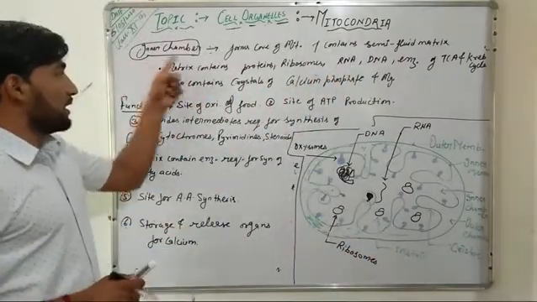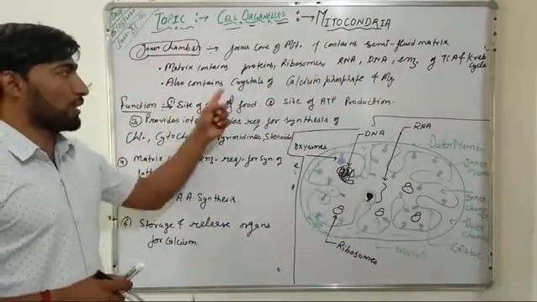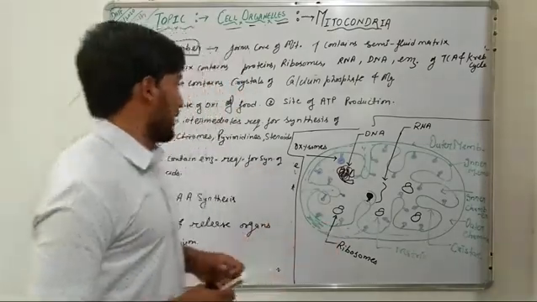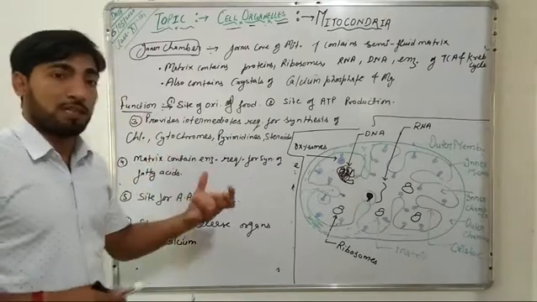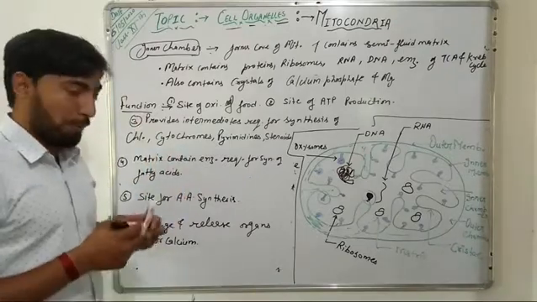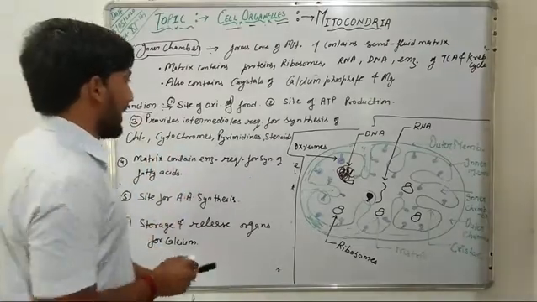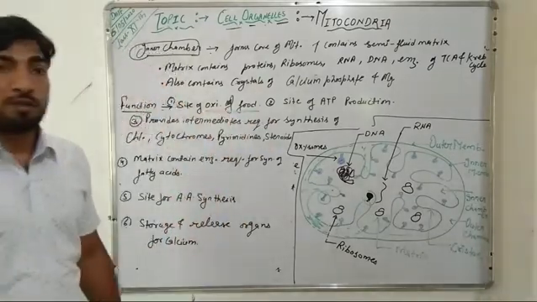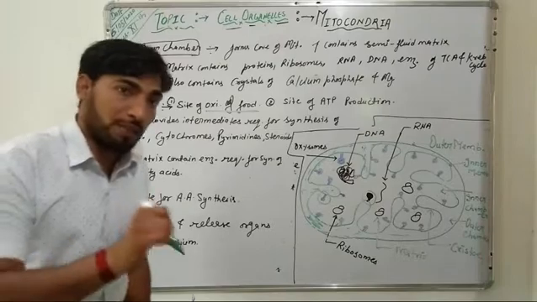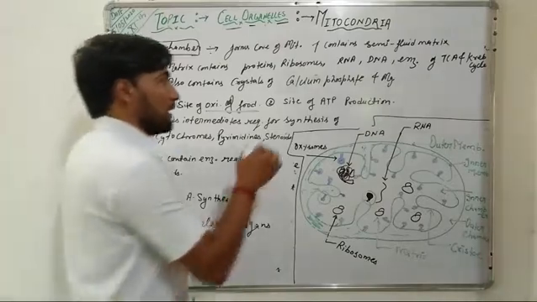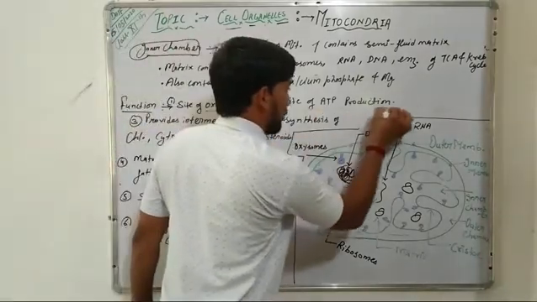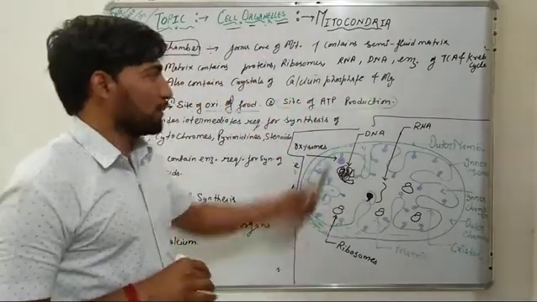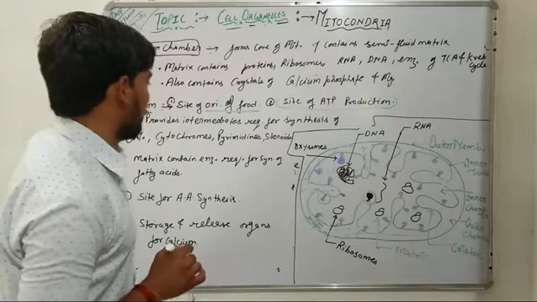Further, this inner chamber of mitochondria also contains some crystals of calcium, phosphate, and magnesium. Now, we will discuss the functions of mitochondria. Mitochondria act as the site for the oxidation of food, the oxidative breakdown of food. Further, it is also the site for the formation of ATP. So the energy in the form of ATP is produced inside mitochondria.